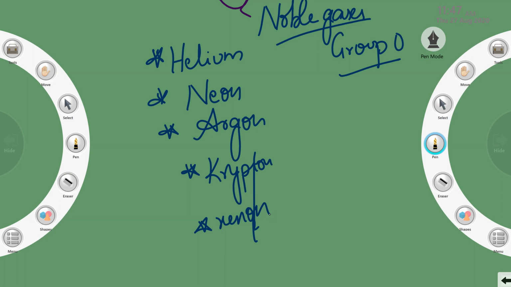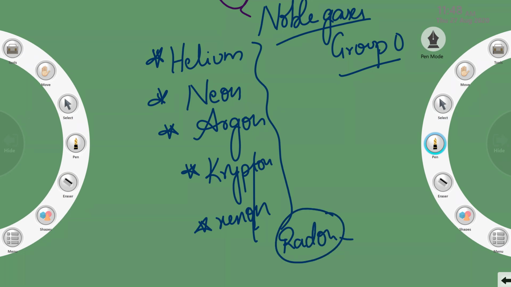On page number 21, they mention that radon is a noble gas. It is given in a special box. Okay, among the main elements we will consider this. Like hydrogen, which we are considering as a special element, a group 1 element. So here also radon will be in the noble gases, but we will treat it as special. Why, I will tell you later.